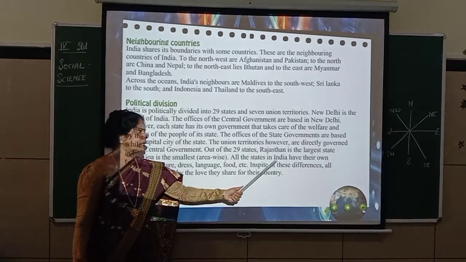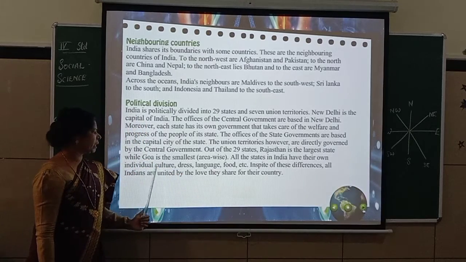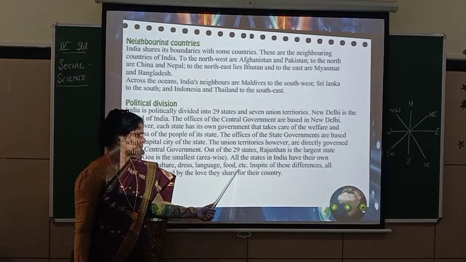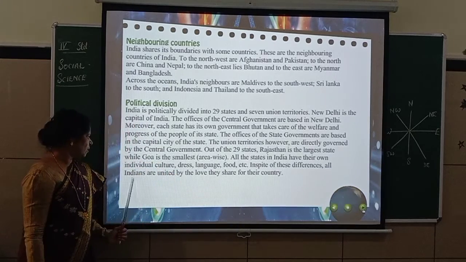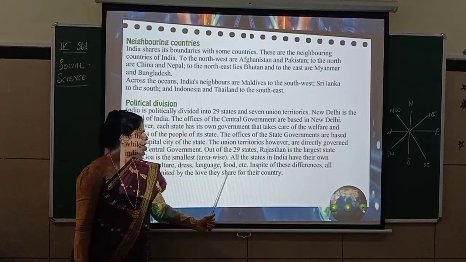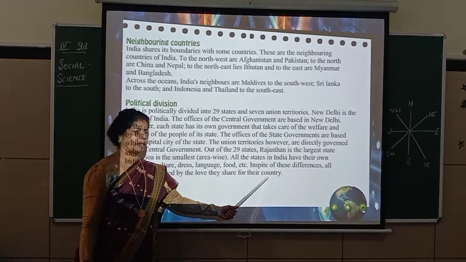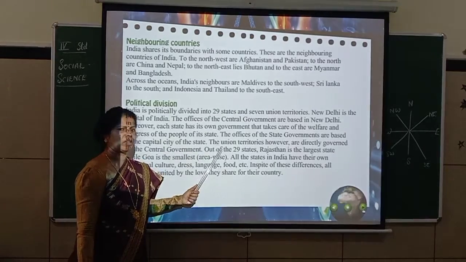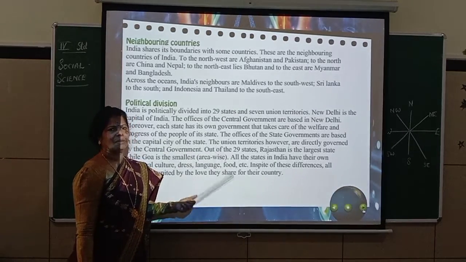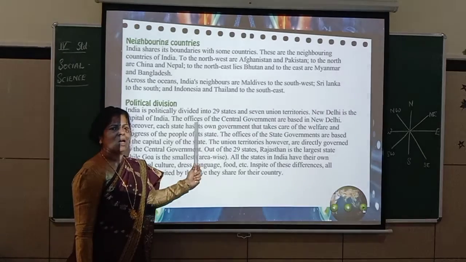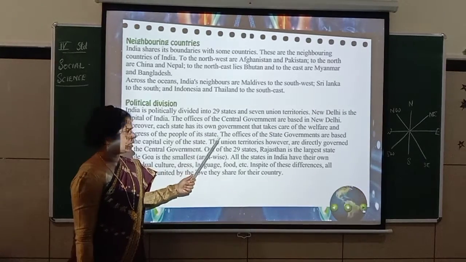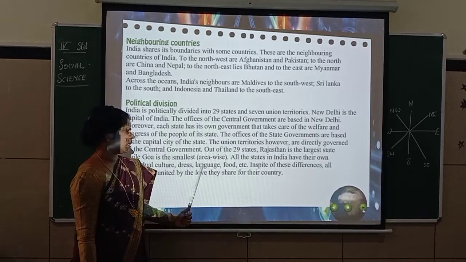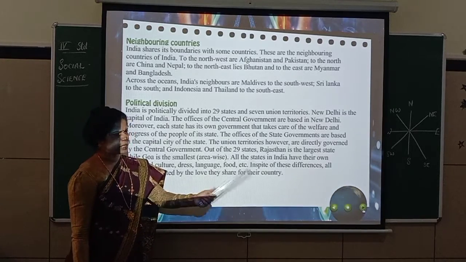Now, all the states in India have their own individual culture, dress, language, food, etc. In spite of these differences, all Indians are united by the love they share for their country. So already you know India is nothing but unity in diversity. It means we follow different cultures, different languages, everything, but still we all feel that we are all one. So there are so many differences in culture, dress, language, food, etc., that you can see now.